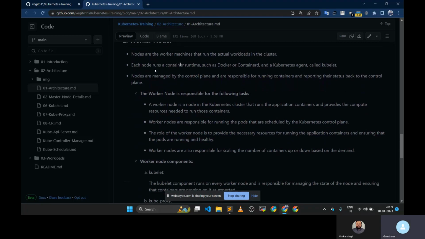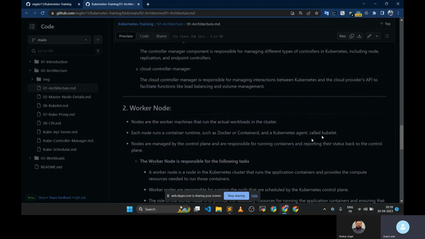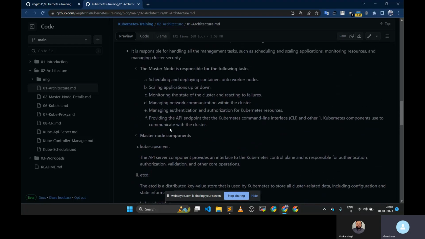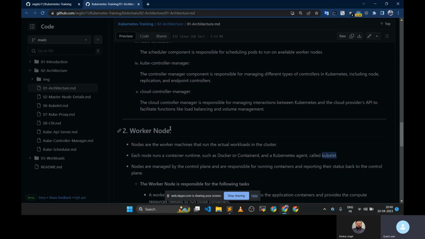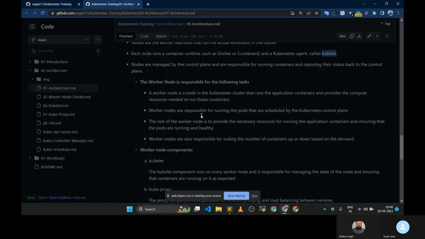Each node runs a container runtime such as Docker or containerd, and a Kubernetes agent called kubelet. Kubelet runs on each and every node, even on the master node. Don't forget it: whatever is available on the worker node is also available on the master node, because we can create a pod on the master node, but the recommendation is not to create one on the master node.